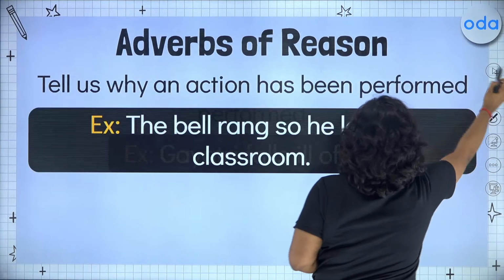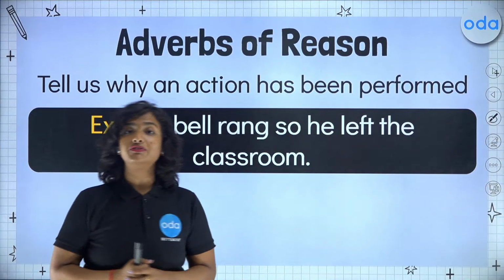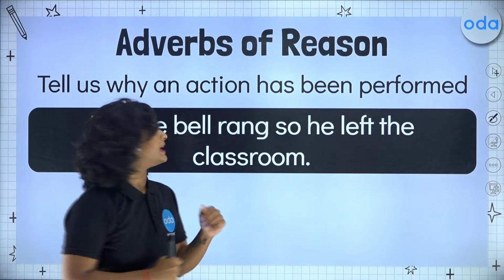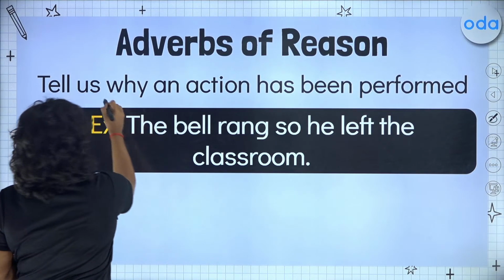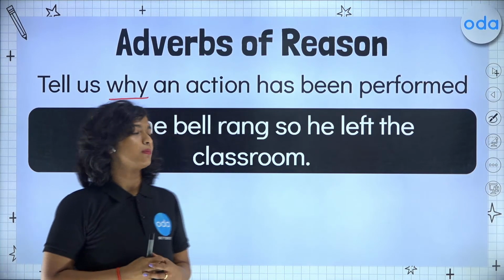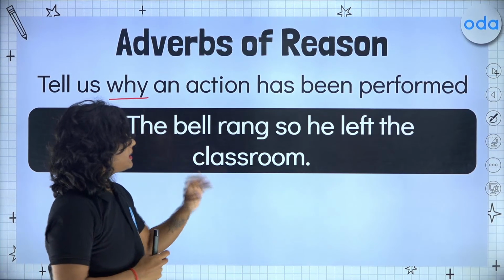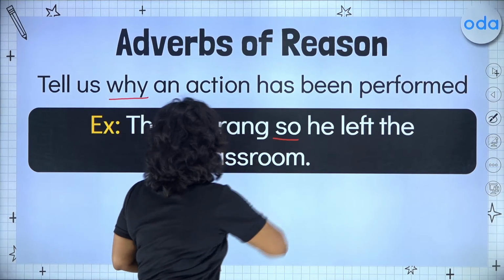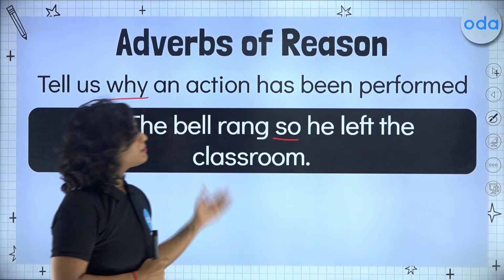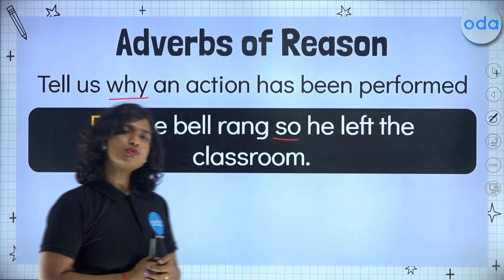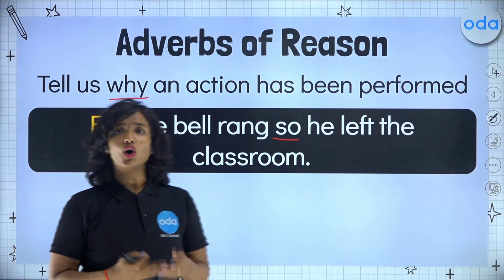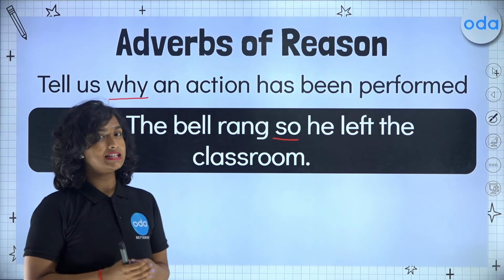Our last type of adverbs is the adverb of reason. Adverbs of reason will answer the question why. They tell us why an action has been performed or why it is being performed. For example, the bell rang, so he left the classroom. Why did he leave the classroom? Because the bell rang. So some more examples of adverbs of reason would be because, although, therefore, hence, and some more.